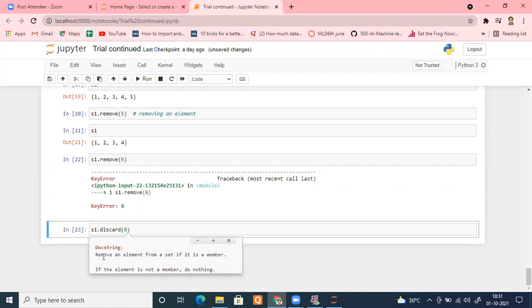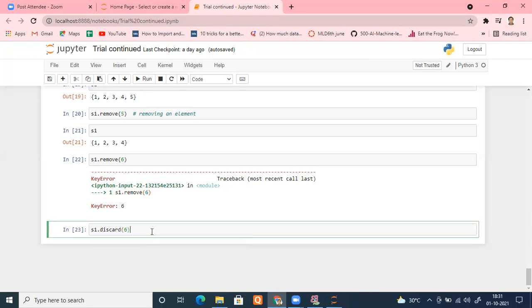Remove an element from the set if it is a member. Understand properly. Remove an element from a set if it is a member, and if the element is not a member, do nothing. So at least you are sure that your program is not going to be halted. Is it fine? So understand the use case, please.